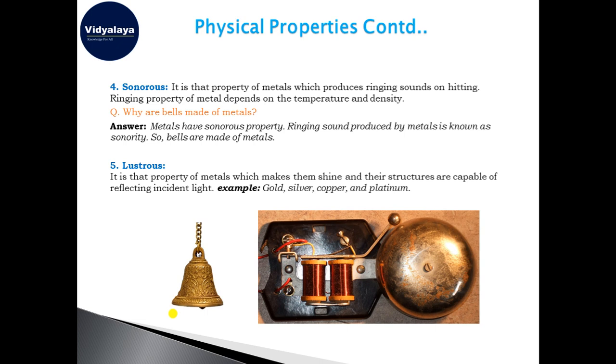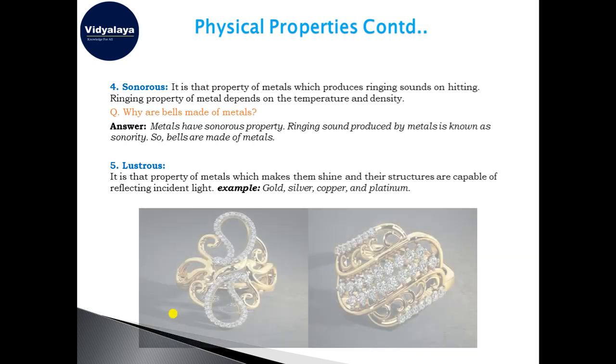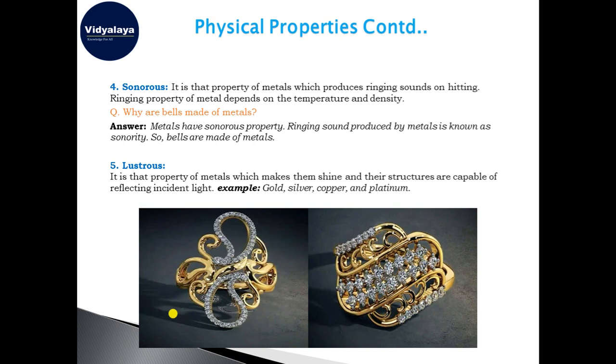Many ornaments are made from gold, platinum, silver due to this property. They shine and it looks very wonderful when you see them. You can see here, this is an example of ornaments that we use, and you can see how shiny it is. So this shine is called the luster.